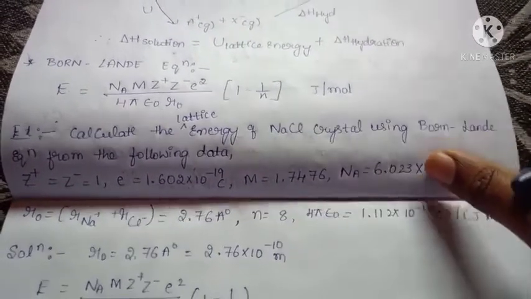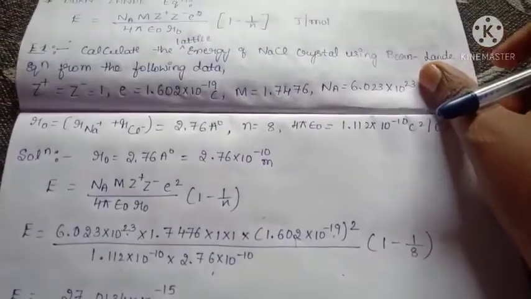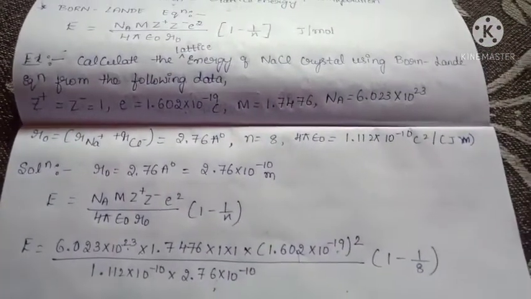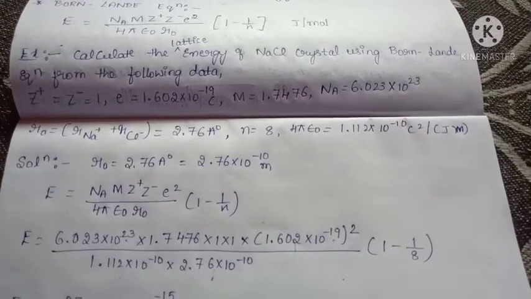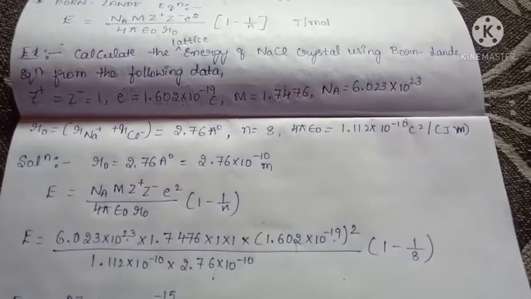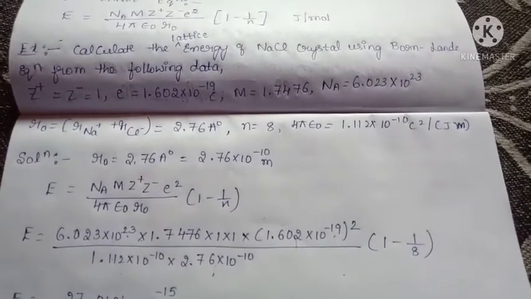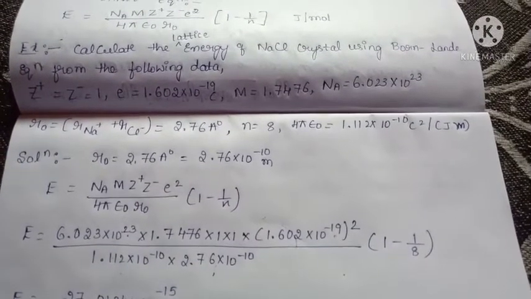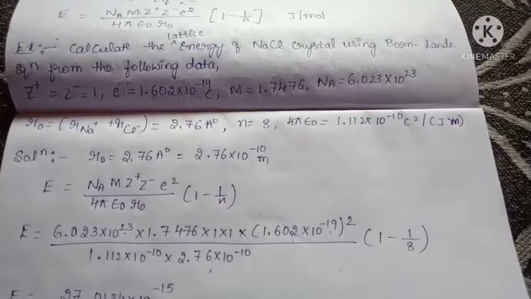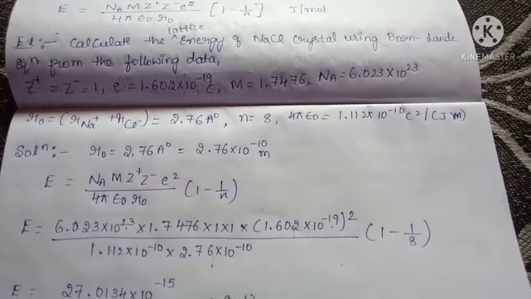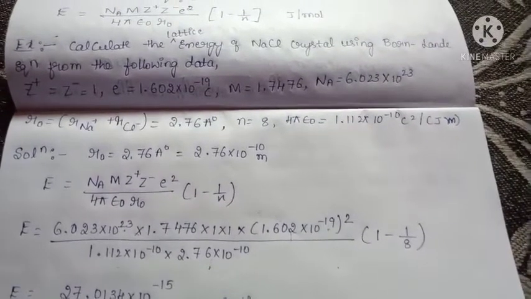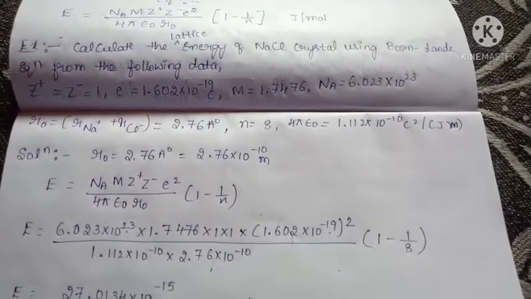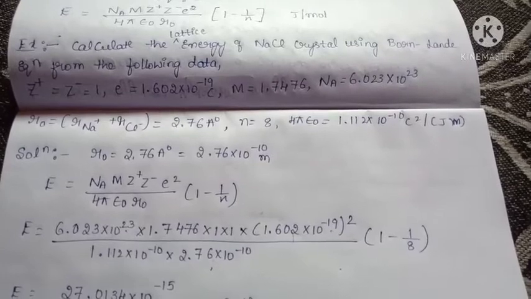Okay, here we are taking one example, which I explained to you yesterday. Calculate the lattice energy of NaCl crystal using the Born-Lande equation from the following data. Z plus is equal to Z minus is equal to 1, because Na carries plus 1 charge and Cl carries minus 1 charge. e is equal to 1.602 into 10 to the power of minus 19 coulomb.